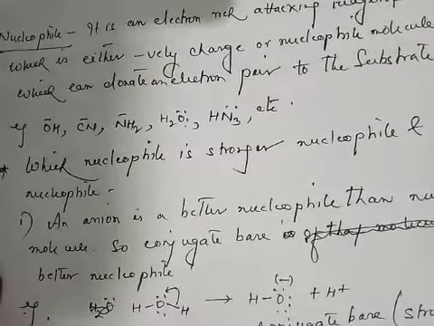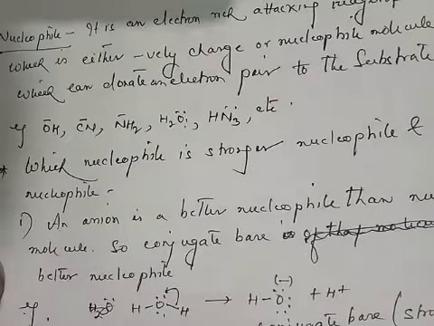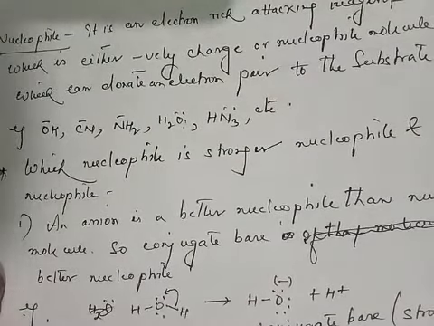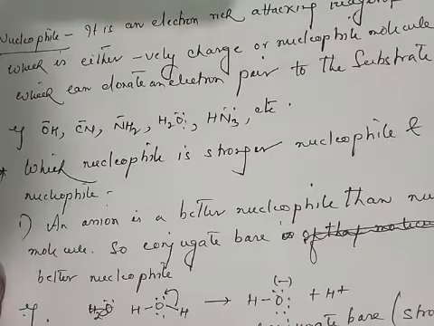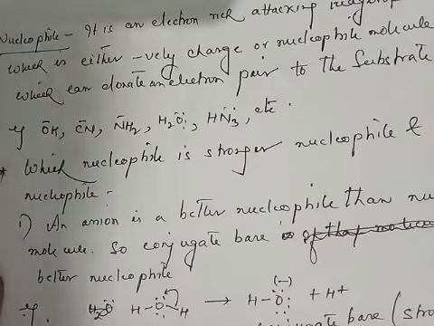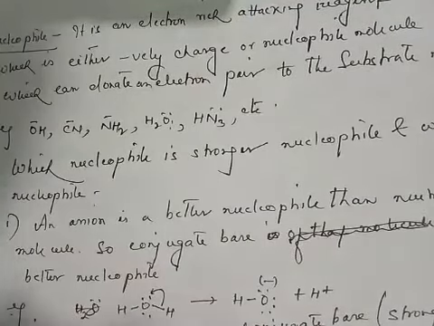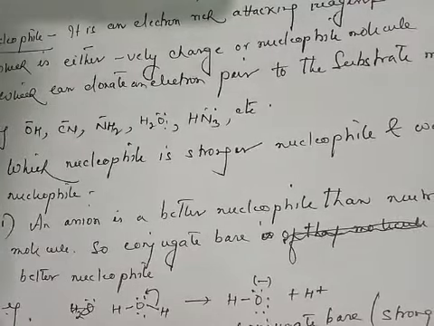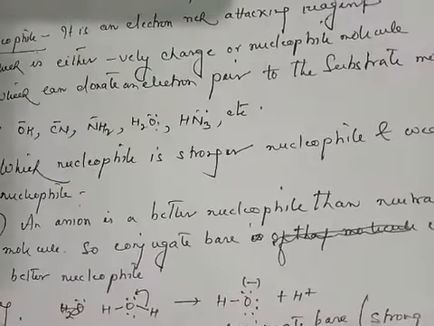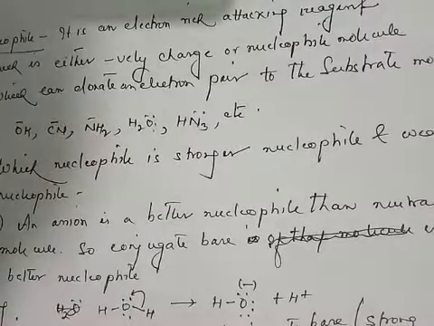That means a nucleophile may be a negatively charged species or a neutral molecule having one or more lone pairs that can be donated to the electron deficient substrate molecule. The substrate molecule is the reactant where the attacking reagent attacks.